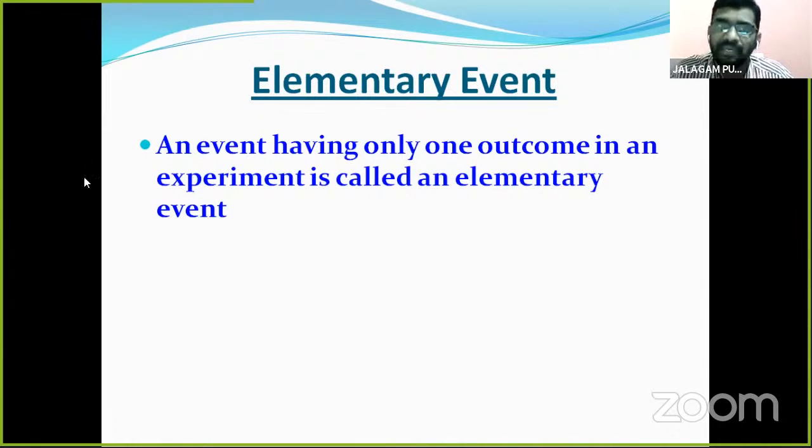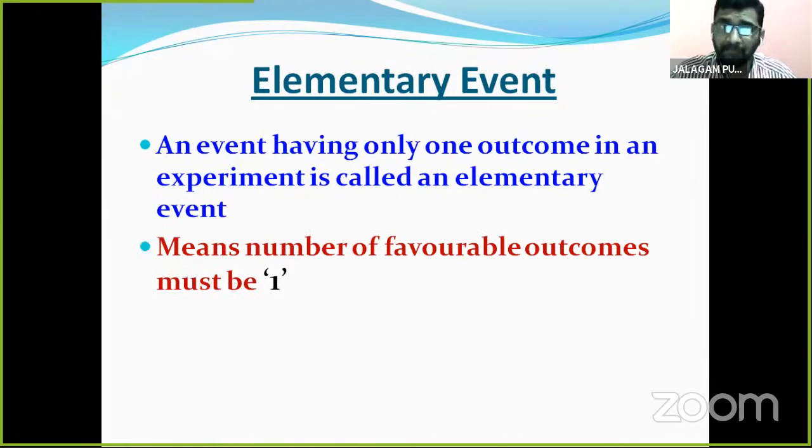In the same way, an event having only one outcome in an experiment is called an elementary event. So the number of favorable outcomes must be 1. If the number of favorable outcomes is 1, that event is called an elementary event.